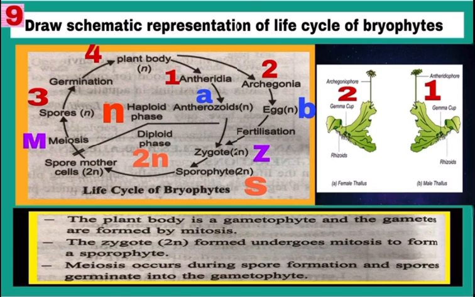Now read the important points which are given below. Point number 1. Plant body is gametophyte and gametes are formed by mitosis. Number 2. Zygote undergoes mitosis to form sporophyte. And third point देखिए, meiosis occurs during spore formation and spores germinate to form gametophyte. Clear?